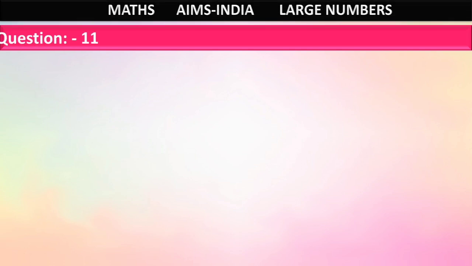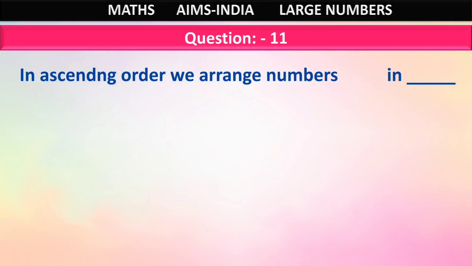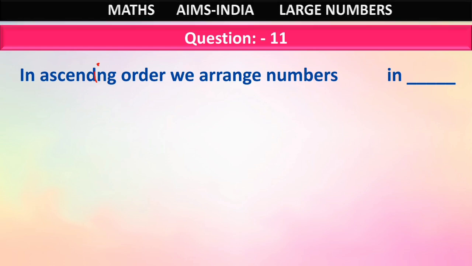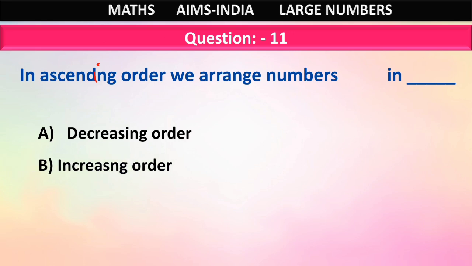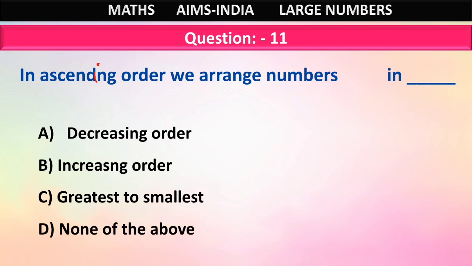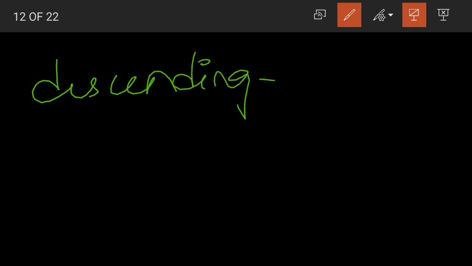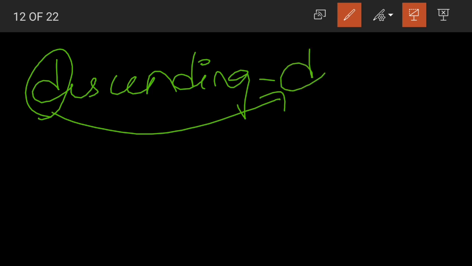Next is question number 11. In ascending order we arrange numbers in dash. Option A decreasing order, option B increasing order, option C greatest to smallest, option D none of the above. Do you remember children what is ascending order and descending order? As I said, in descending order, D for descending, so D for decreasing. We write numbers in decreasing order.